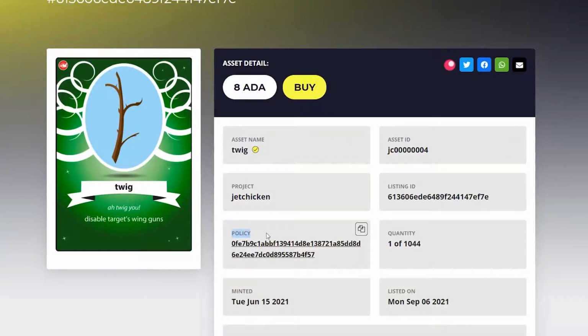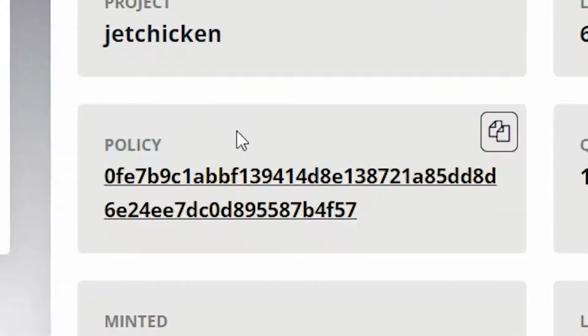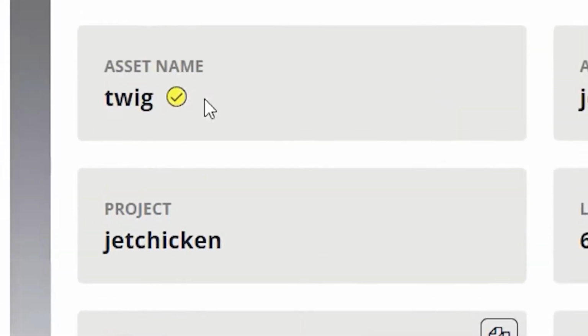Now, one thing that I want to point out is the policy verification, which is right here. This is used to ensure that you're buying a legitimate piece, not a copycat of some collection. So this is typically used for a big collection of NFTs on the Cardano network. You might see on individual pieces that they don't have this policy ID. That's not necessarily like sound the alarms, but for big collections, you want to make sure that you are getting a legitimate piece with that policy ID. You'll see a check mark here as well. You just want to verify that policy ID.